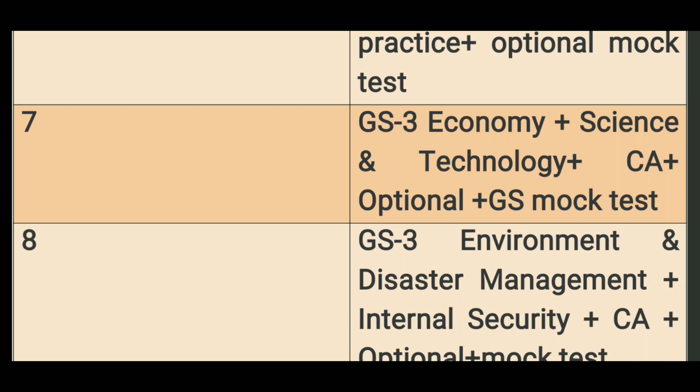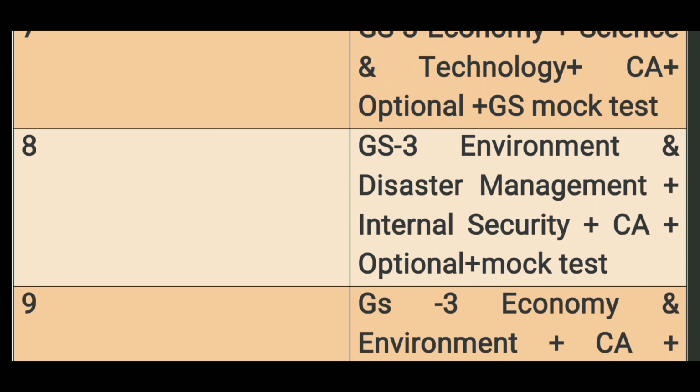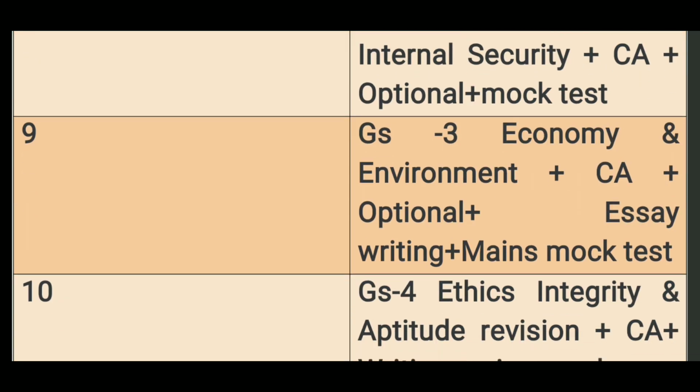Then week number 8, GS paper 3 environment, disaster management and internal security along with current affairs and optional mock test. So here you have to revise the optional notes and along with it give the mock test of GS and optional. Then week number 9, GS paper 3 economy, environment and current affairs, optional, essay writing, mains mock test. So in this phase you have to revise the economy notes, then the environment notes and current affairs, and optional, and give the essay mock test and the mains GS mock test.